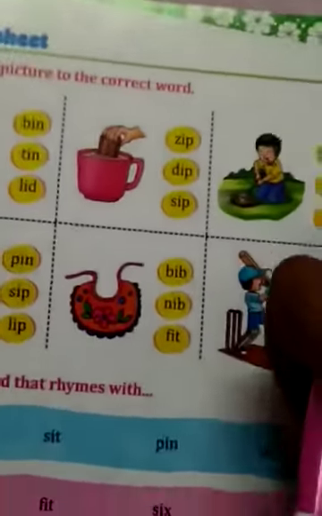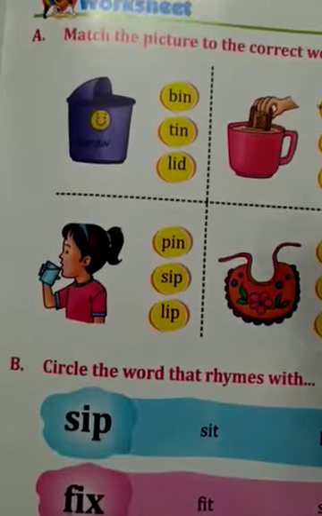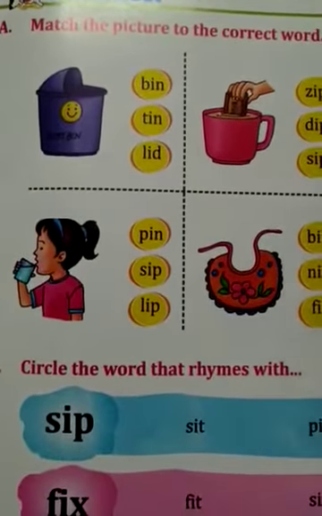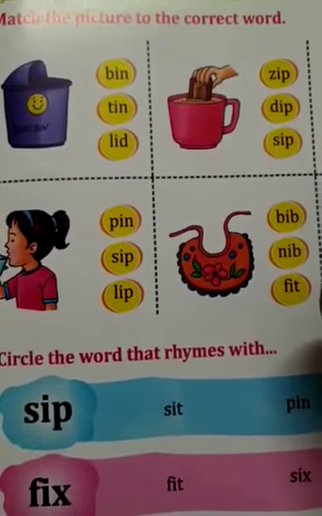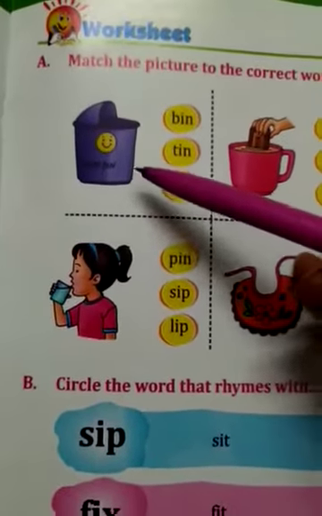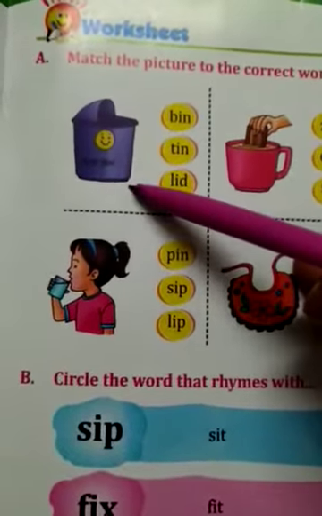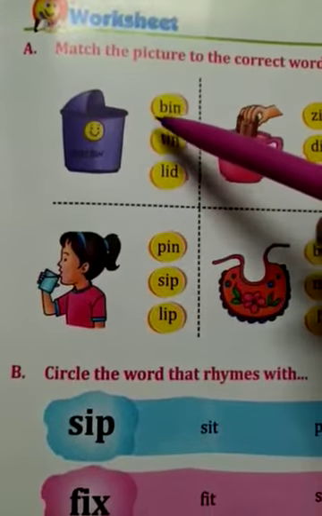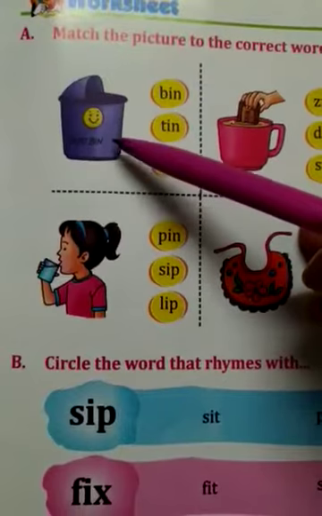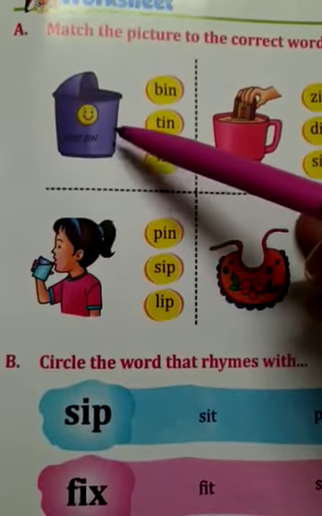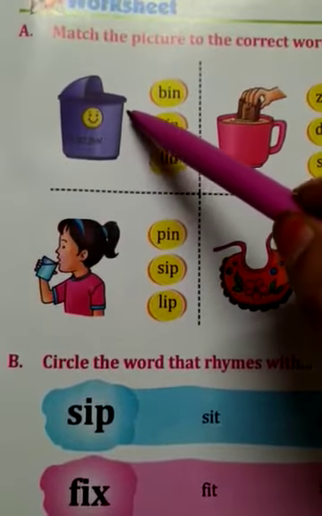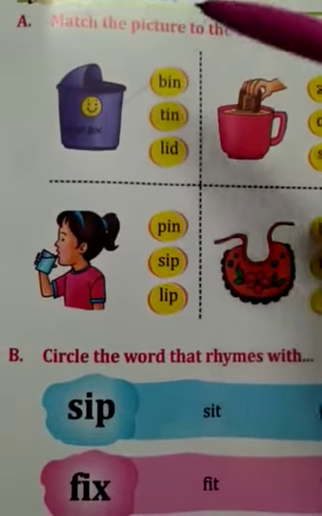These are the worksheets given in your book. I will explain with one example, and then you have to complete all these exercises in the book, and some others which I will give you to do in the notebook. Let's see the picture. Which picture is this? Bin. Then you read b, in, bin, tin, lid. Whose picture is this? This is the picture of a dustbin. Then we will match the picture with the word bin.